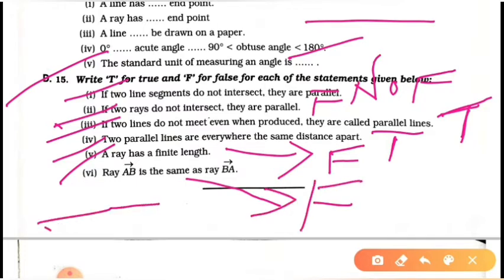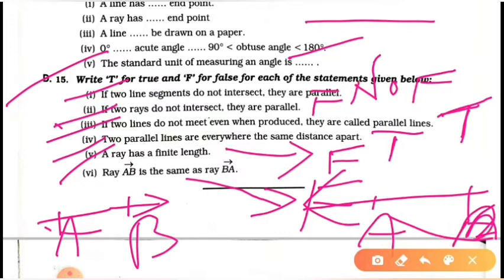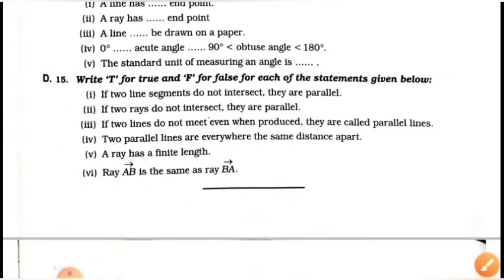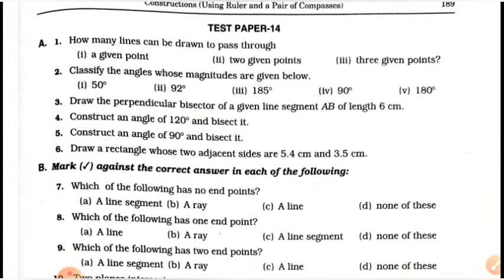AB means A to B, but BA means B to A, here its direction is changed. Clear students? Now students, proceed to solve your questions 3, 4, 5 and 6. So watch this video carefully.